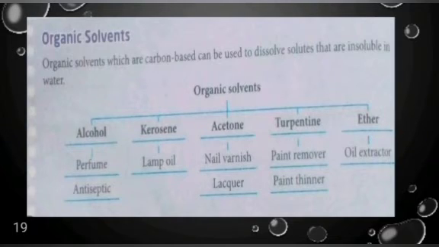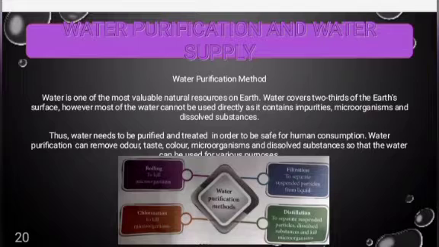Organic solvents, which are carbon-based, can be used to dissolve solutes that are insoluble in water. Organic solvents: alcohol, perfume, antiseptic, kerosene, lamp oil, acetone, nail varnish, lacquer, turpentine, paint remover, paint thinner, ether, oil extractor.